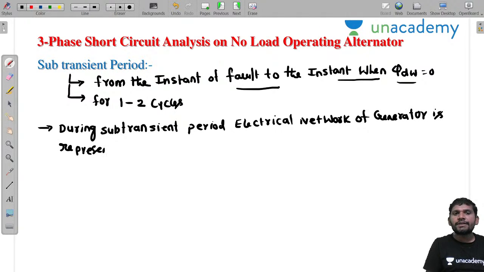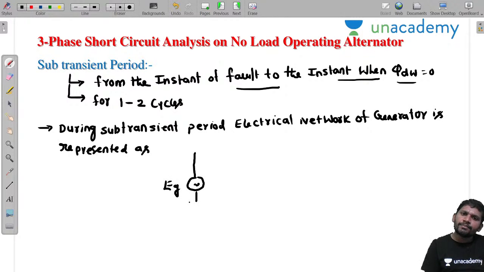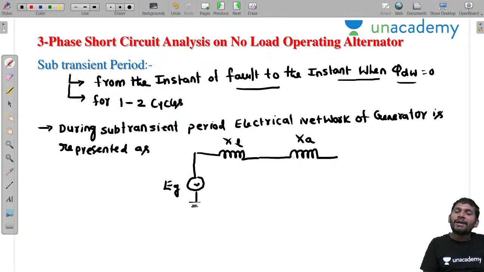Sir, how can we represent it? This is the generator or alternator. Let the generated voltage be E. It consists of leakage reactance, and under normal condition before the fault, there is the armature reaction. But along with the armature reactance, there are additionally two more reactances.